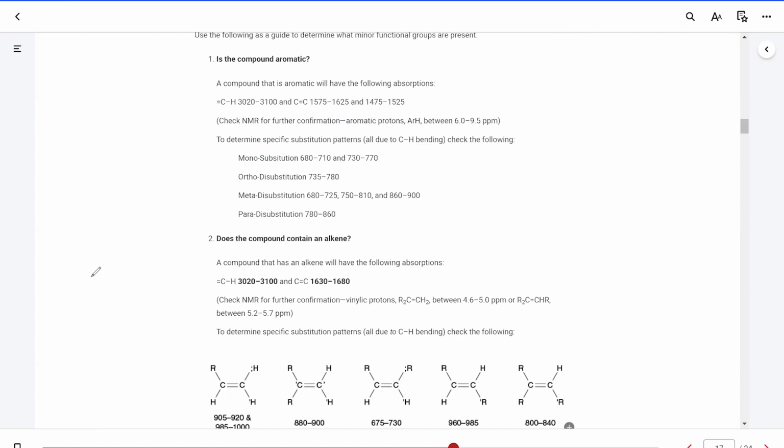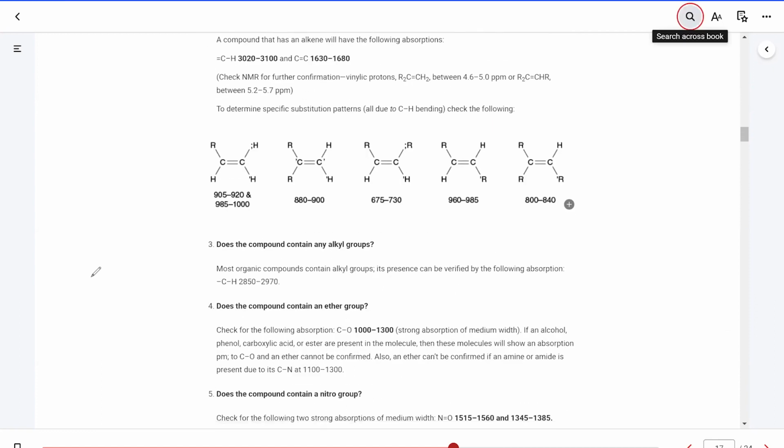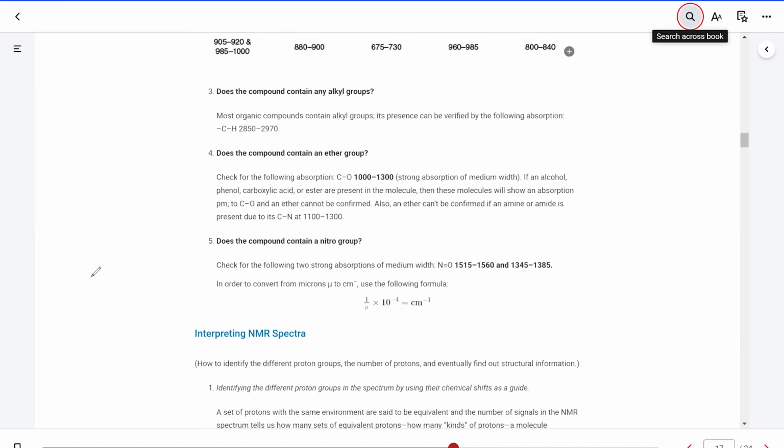Now, the next question is, does this compound contain any alkyl group? Most of the aromatic and most of the organic compounds contain an alkyl group. The hydrogen attached to an sp3 carbon is going to show a signal between 2900 and 3000, less than 3000.